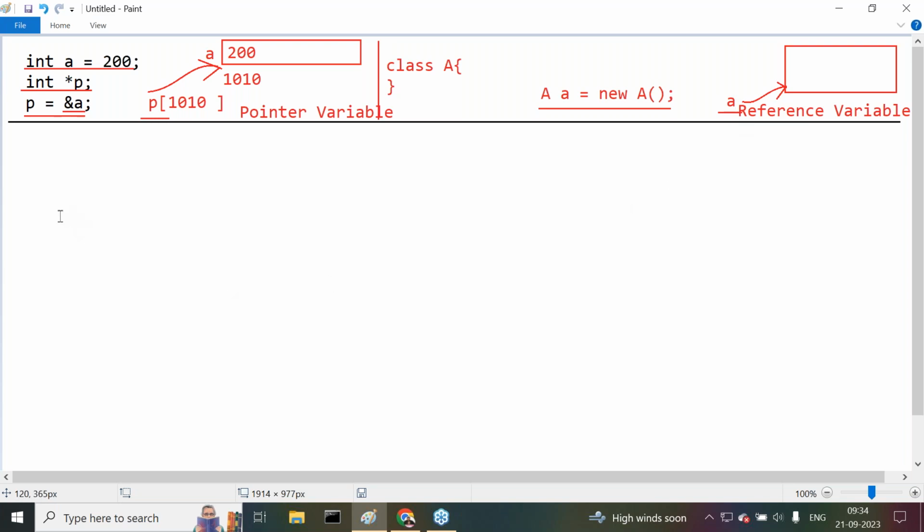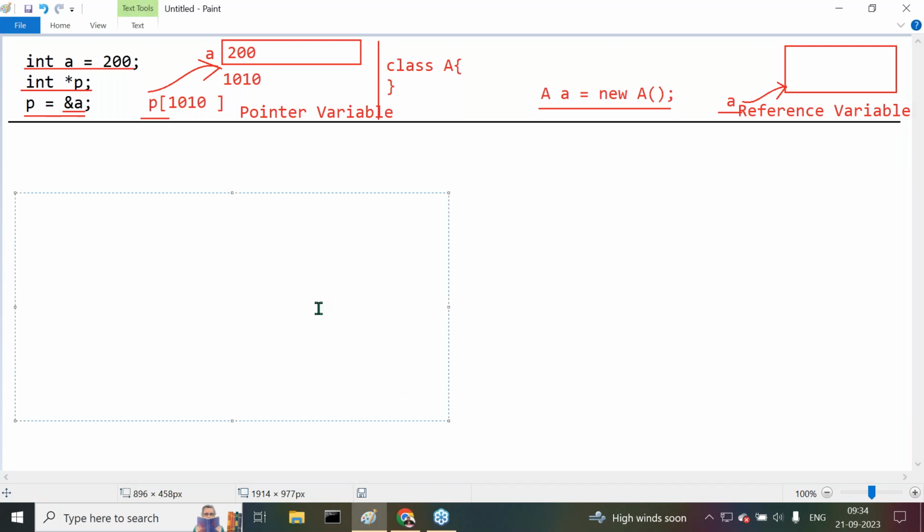Now see this one. Next 5 to 10 minutes, the topic is important. Try to understand it clearly. Try to put more concentration.